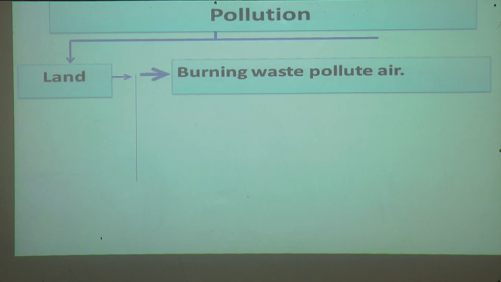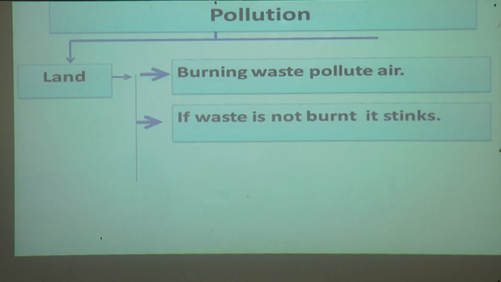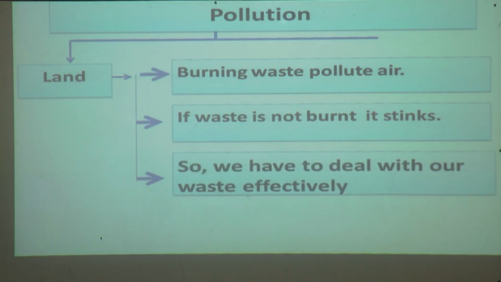Burning waste pollutes the air. If we burn the waste, it pollutes the air. If waste is not burned, it stinks. So we have to deal with our waste effectively.